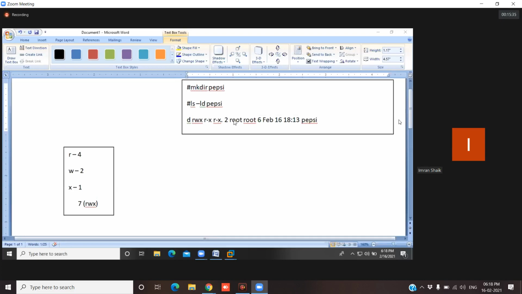Creator means, the user will have different types of users approved. So I'm trying to create the file with the help of the root user. If you want, you can create the file and directory with the help of a normal user also. Clear? Now concentrate here.